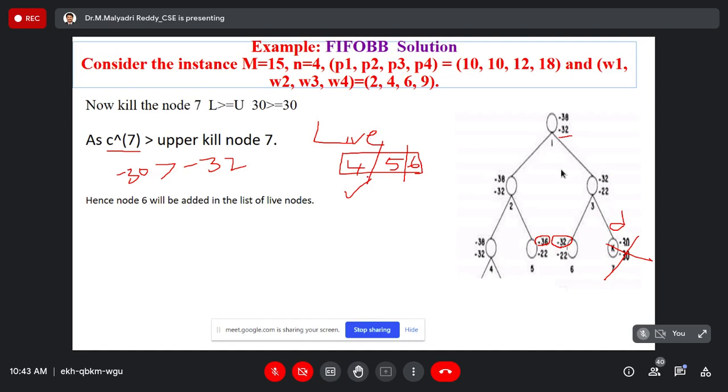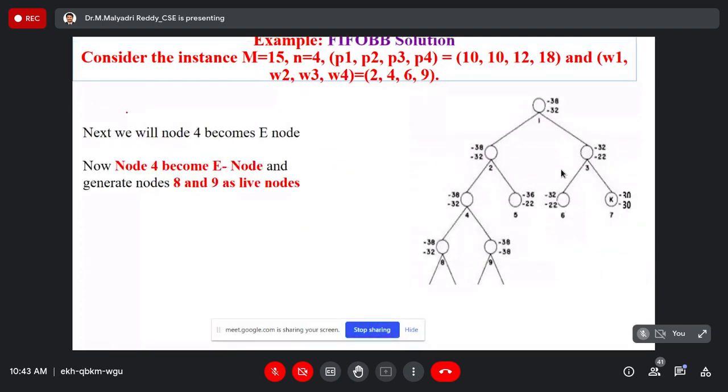Yes, sir. Is there any confusion in this logic? No, sir, clear. Right. Anybody have any confusion? Simply raise your hands. Now 4 is the live node, right? Yes, sir. Right. 4 is the live node. 4 live node means it generates the two children, 8 and 9. Right? So now I have to calculate the boundary values of 8 and 9.